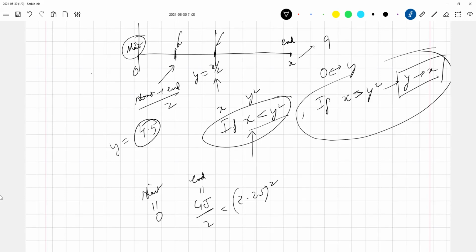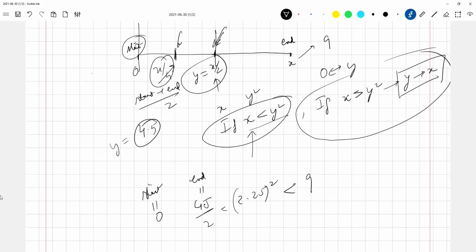We will see that this squared is less than 9. So that means the solution is going to be somewhere between. From the previous case we found that the upper bound for your solution is x by 2, and you now found that the lower bound for your solution is x by 4, 2.25.